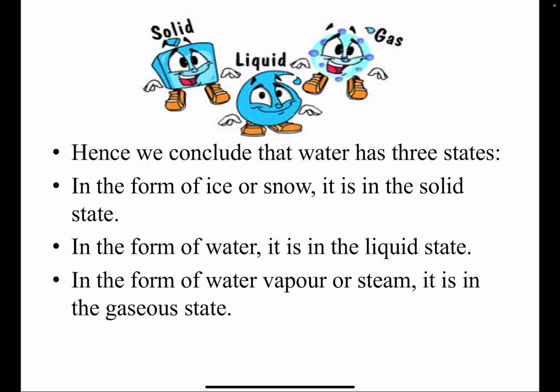So hence we conclude that water has three states. In the form of ice or snow, it is in the solid state. In the form of water, it is in the liquid state. In the form of water vapor or steam, it is in the gaseous state. Is it clear, children? Solid, liquid and gas. Water exists in all three states of matter. These are the three states of matter: solid, liquid and gas. And water is such an element which exists in all the three forms.